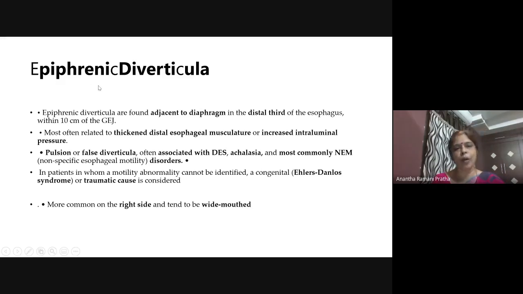Okay. Next is lower esophageal diverticulum, or epiphrenic. Epi means upon, nearer to; phrenic is diaphragm. So this is in the lower esophagus, the distal one third, within 10 centimeters of the gastroesophageal junction. This is related to thickened distal esophageal musculature or increased intraluminal pressure. So this is also a pulsion diverticulum. When there is pressure involved, this is called pulsion diverticulum. This is a false diverticulum associated with achalasia and other neuromuscular disorders, and Ehlers-Danlos syndrome; all these things you should remember. This is more on the right side and has a wide mouth.